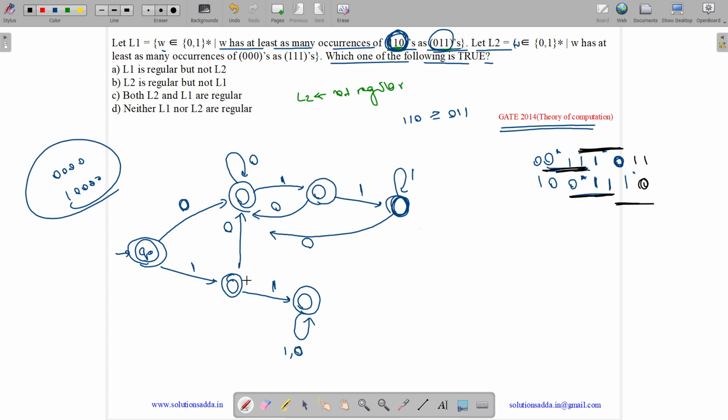So we can do it in 6 states. And if you can draw a finite automaton, then it is regular. So the answer is L1 is regular but L2 is not. Option A.